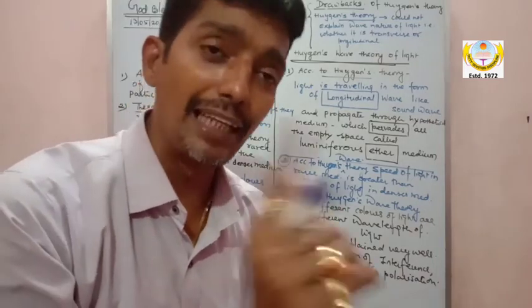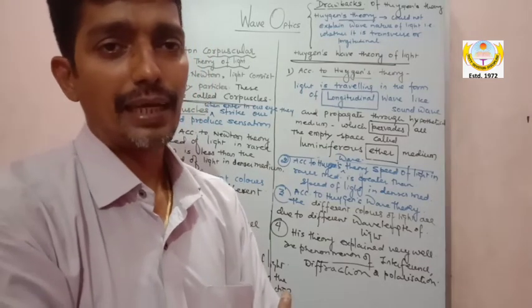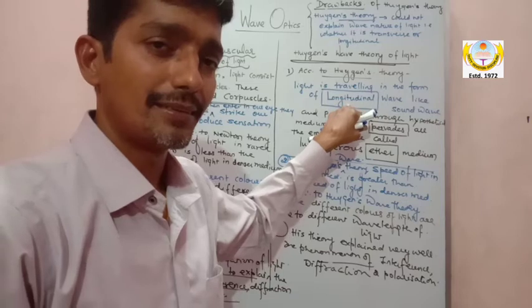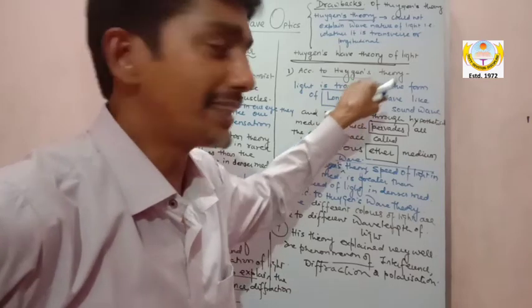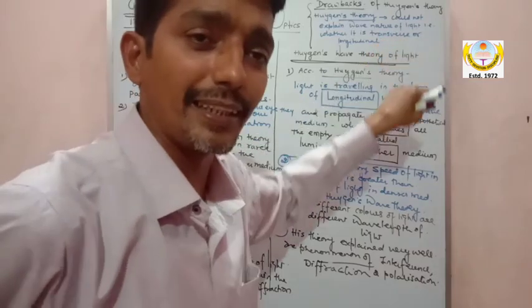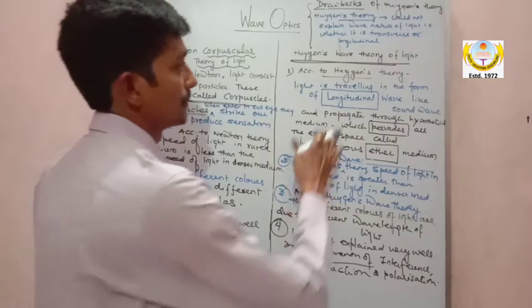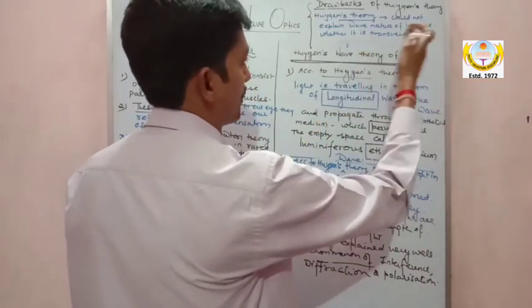Huygens did not know what the wave nature of light was. And therefore he predicted the wrong answer. His theory is giving the wrong answer. He did not know that the wave nature is transverse. So I can write here that his theory could not explain the wave nature of light.